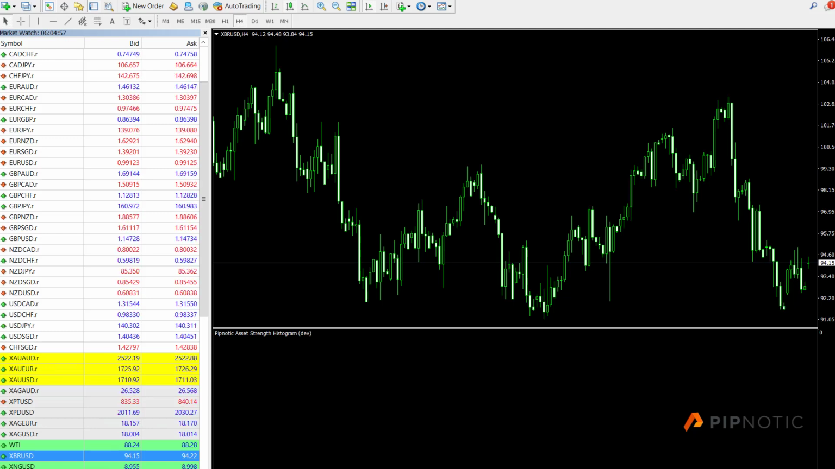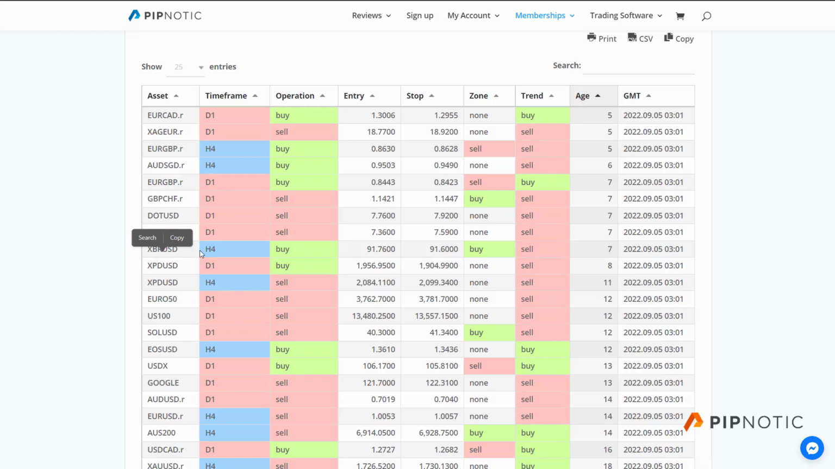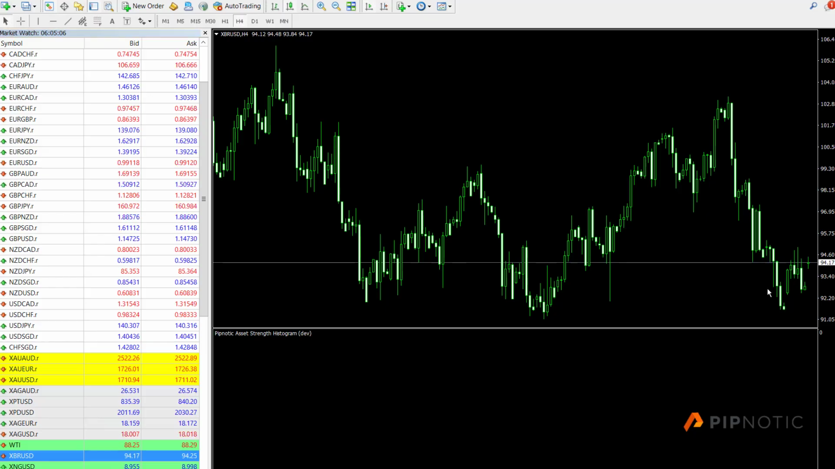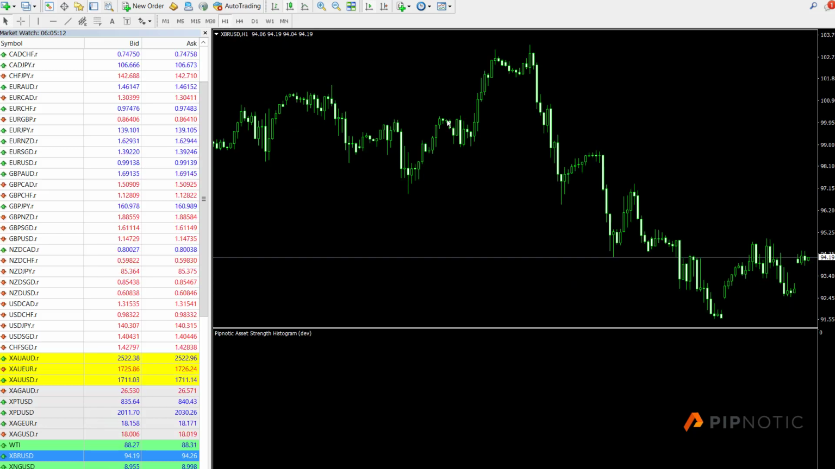So if we look at the price that it's telling us about, that is the, where are we, XBR, the 91.76. If we go there and have a look. So 91.76, let's bring that to a smaller time frame.